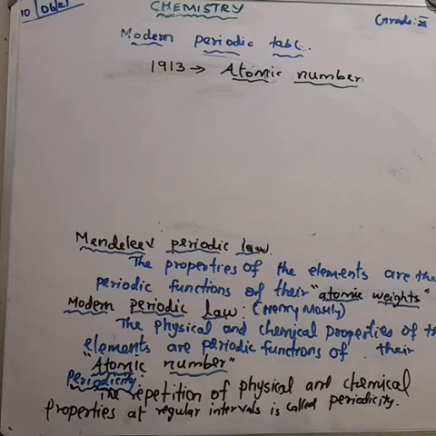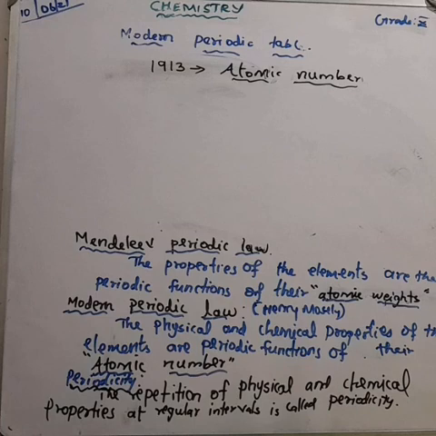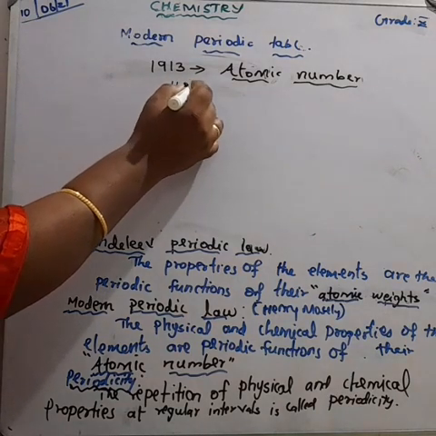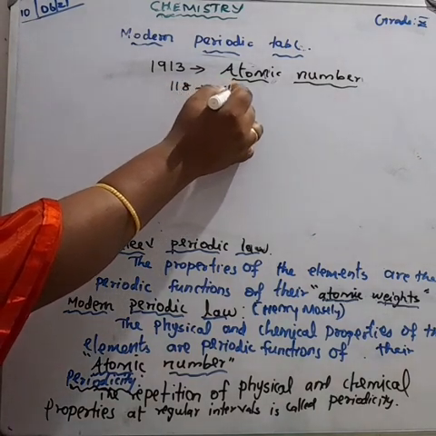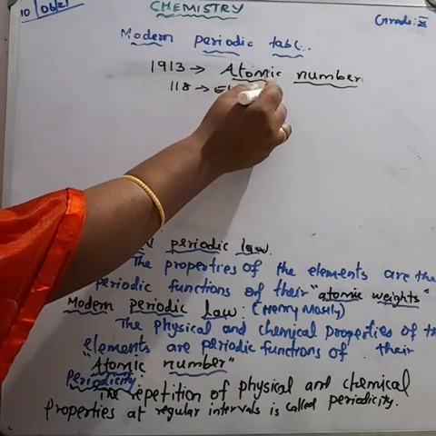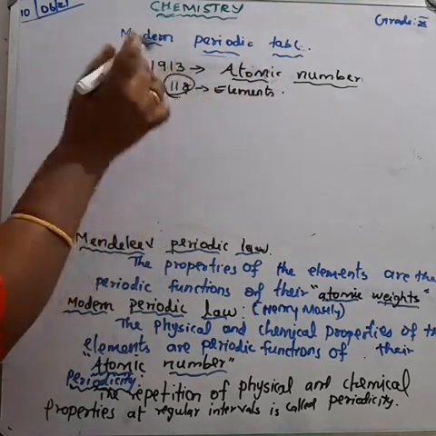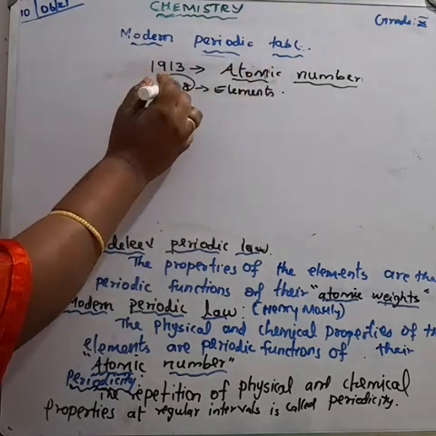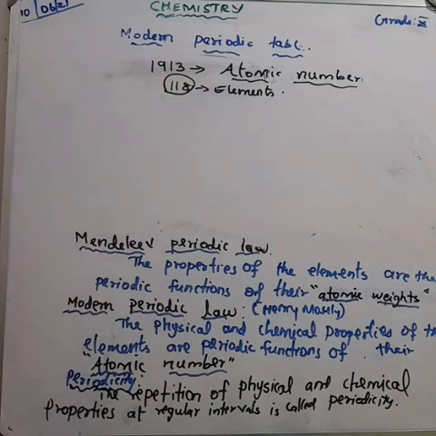This is the present form of the periodic table, which includes 118 elements. This is important: the modern periodic table, or long-form periodic table, includes the 118 elements.